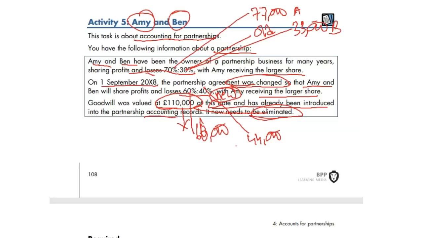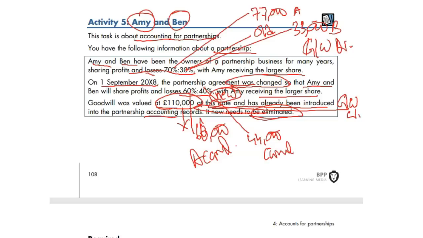Now this 110,000 is goodwill credit. The old one is goodwill recorded debit, and goodwill eliminated credit, and opposite accounts are capital of Amy and capital of Ben, A and B. That's it.